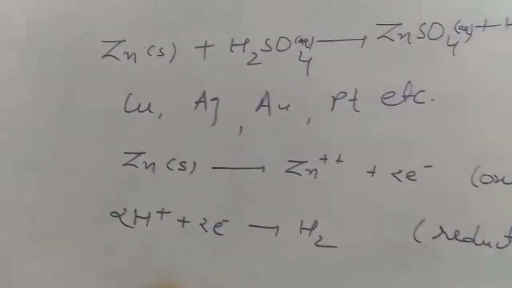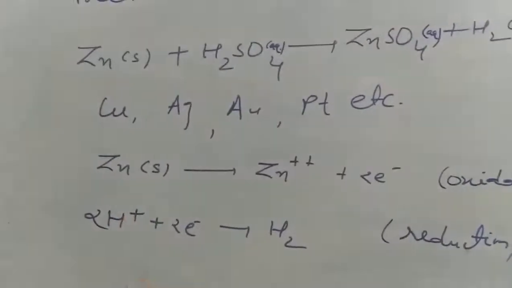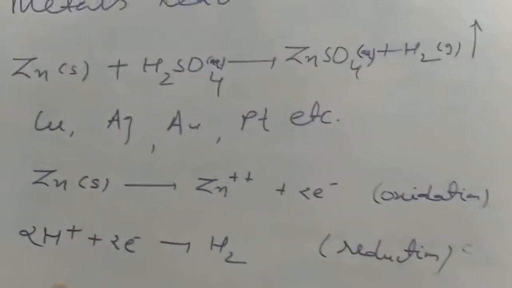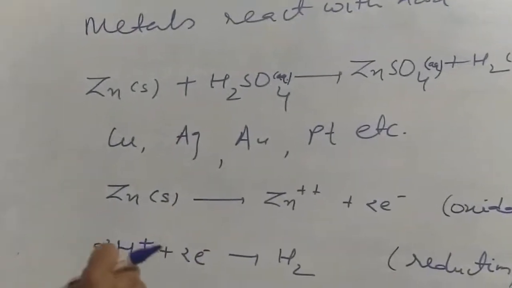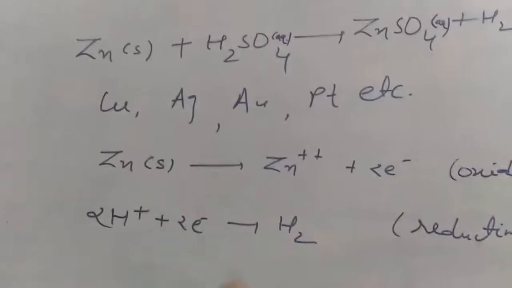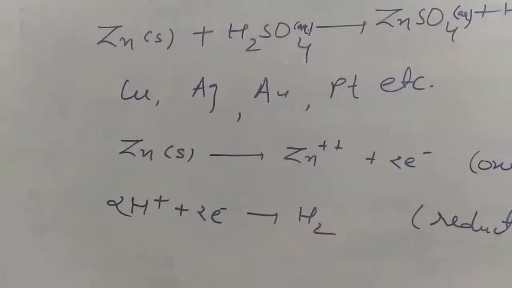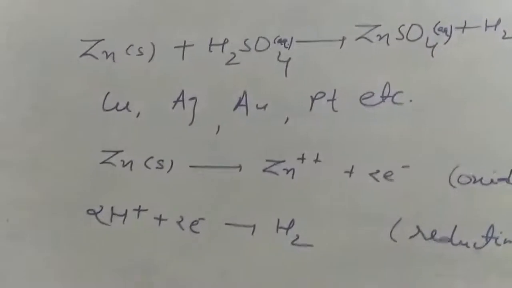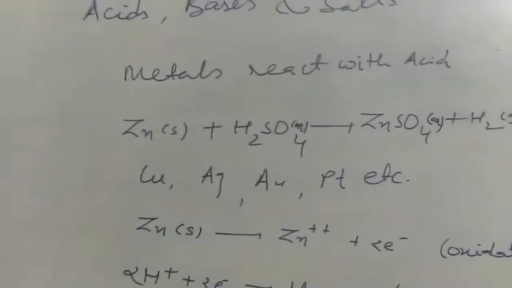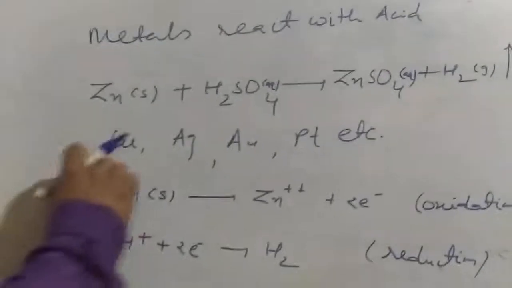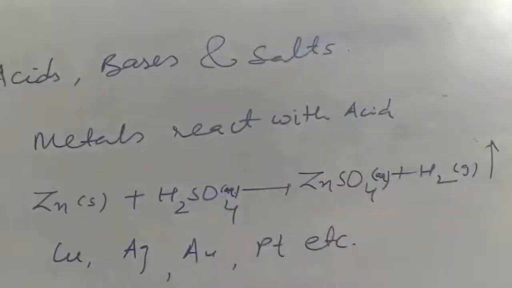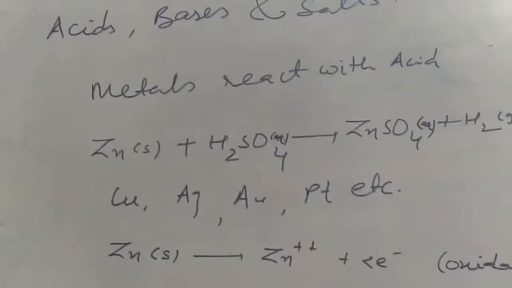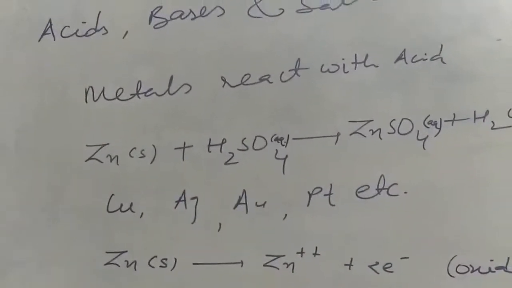Now acids, I think you studied earlier in the previous lectures. Acids are those substances which, when you dissolve them in water, give H plus ions. Now these H plus ions capture electrons, hydrogen gas is liberated. So all metals except those which are least reactive, when they react with acid, produce hydrogen gas and salt is formed. Okay. Now let's see what happens when the bases react.